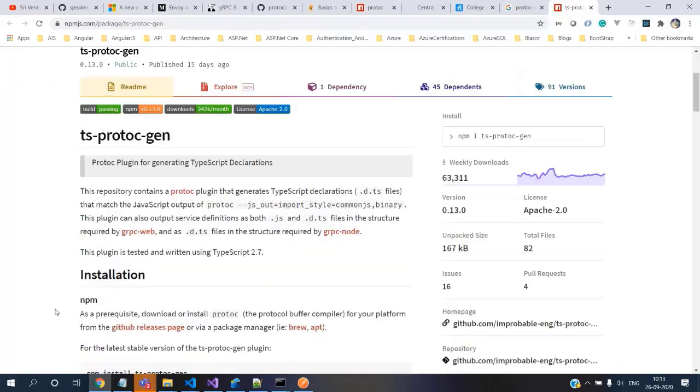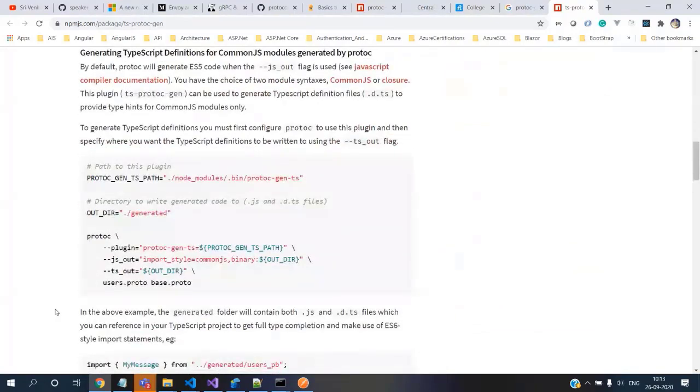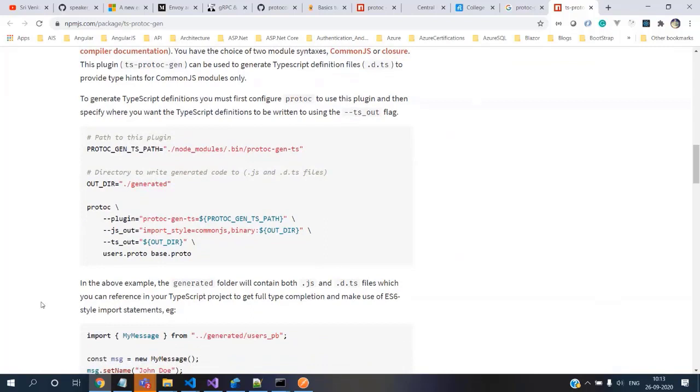So here we execute this command where it goes and creates. This is the one I was looking out for since long. Okay, thank God it's here. So if you see this, in protoc we execute this plugin here, and we tell it, give me the JS output and give me the TS output. So that gives the combination of those JS and .d.ts.